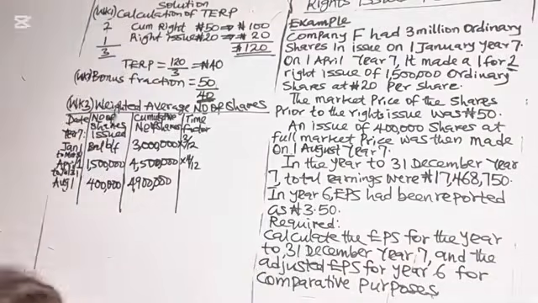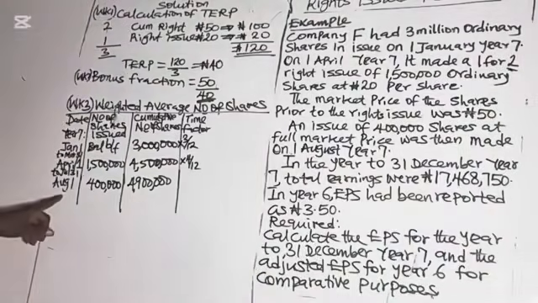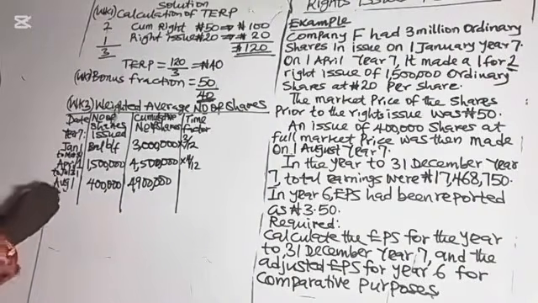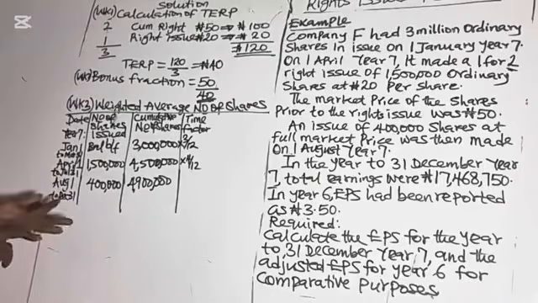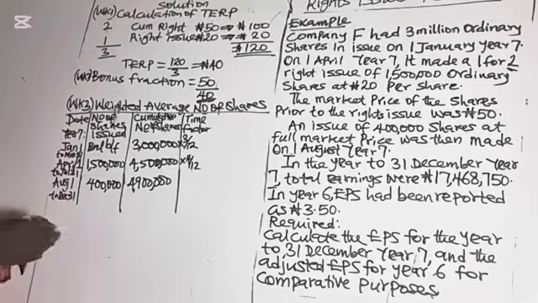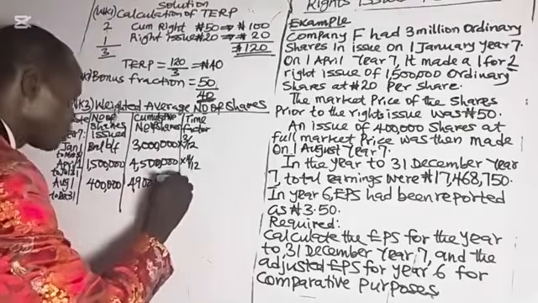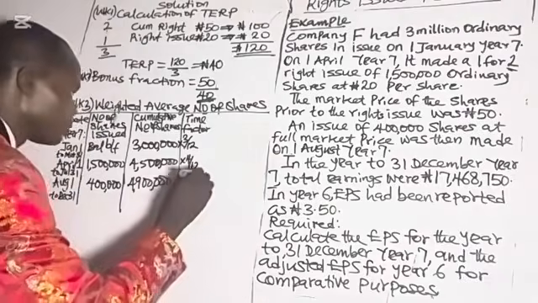That is the year end. It means this one will be in existence from August 1st to the end of the year. August, September, October, November, December. That is 5 months, times 5/12.